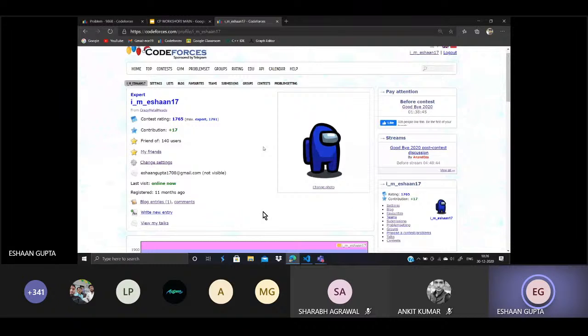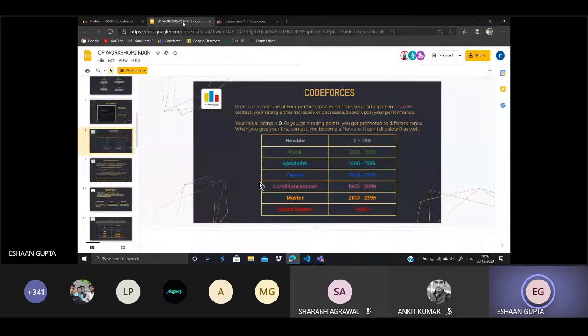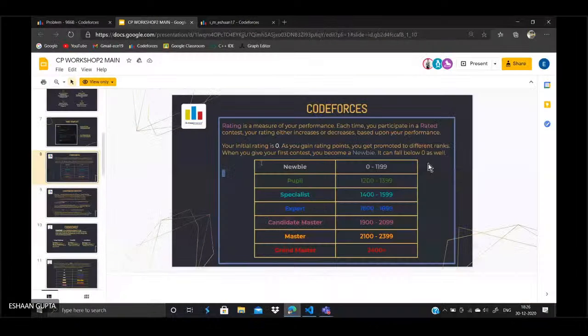All right. Based upon your rating, you have some ranks on the Code Forces system. When you haven't given any contest, your initial rating is 0. Once you give your first contest, you become a newbie, and your rating can fall below 0 as well if you keep on performing badly. From 0 to 1199, you are a newbie. Then you become a pupil once you cross this barrier, and from 1200 to 1399, you remain a pupil. Then you become a specialist from 1400 to 1599. Then you become an expert from 1600.